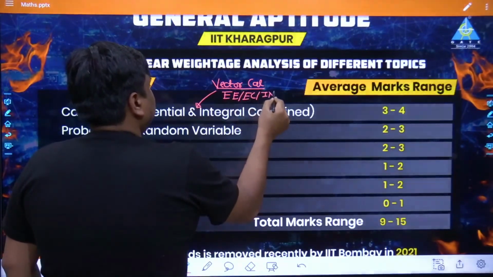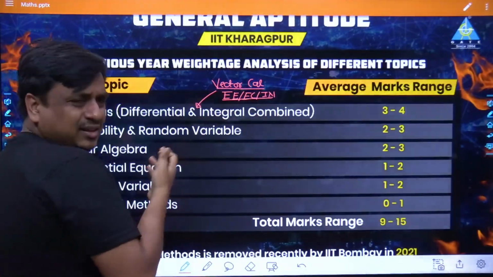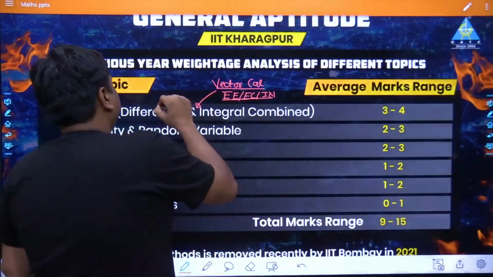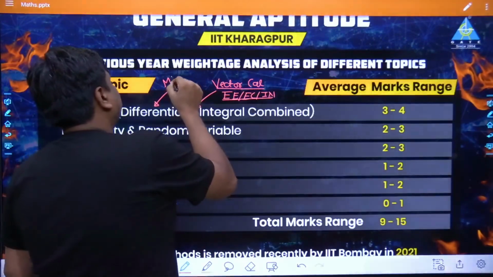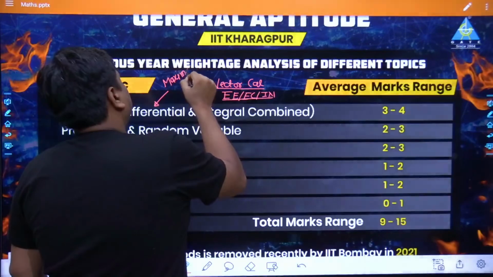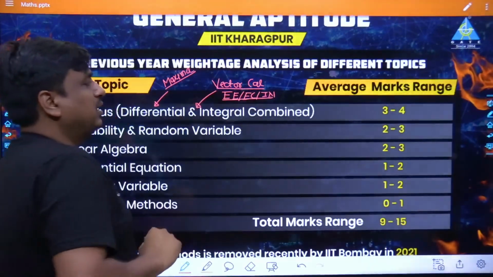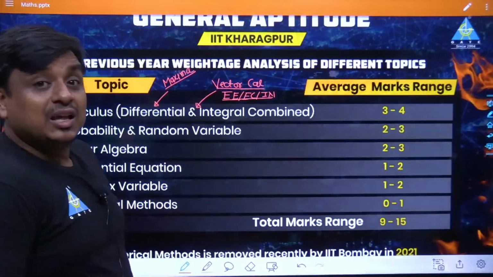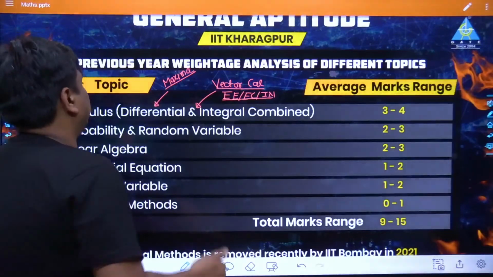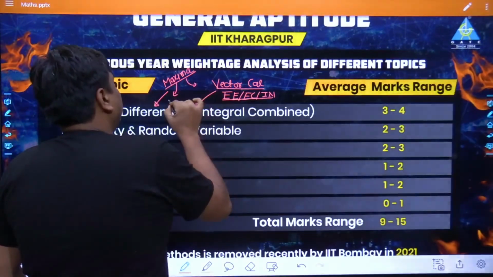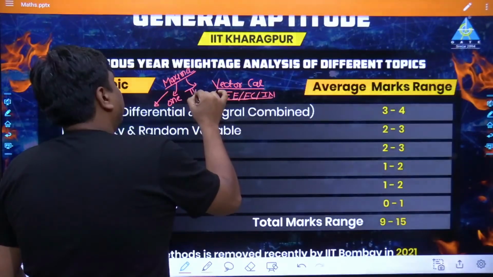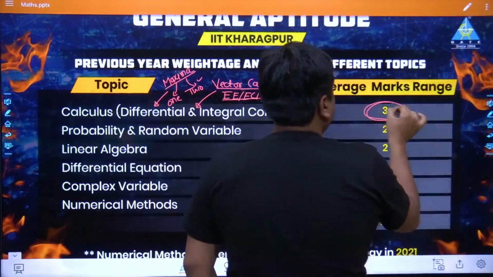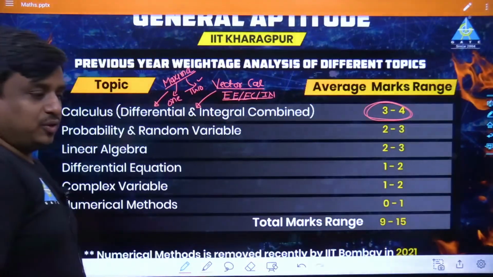Similarly, within the integral calculus, they are going to ask simple questions based on the concept of definite, proper or maybe improper form of the integral. But in differential calculus, they are focusing more on the concept of maxima and minima. Keep in mind, in maxima and minima, now they are asking questions based on two independent variable functions. So I would say, compared with the one independent variable function, the two independent variable function has been more important. You can expect 3 to 4 marks from this particular topic.